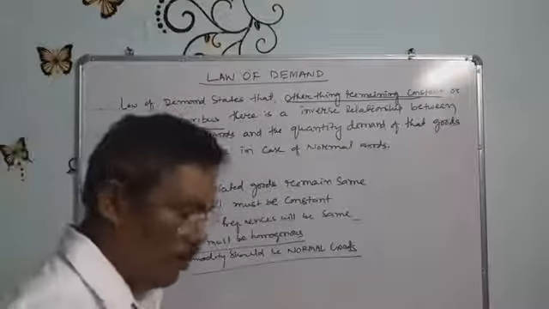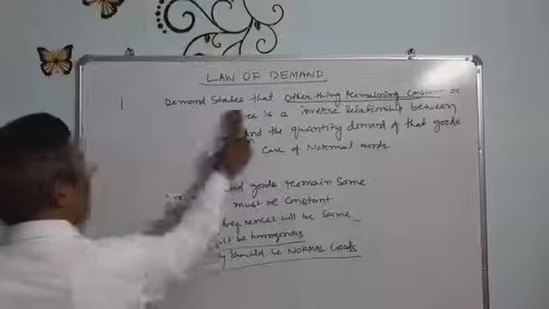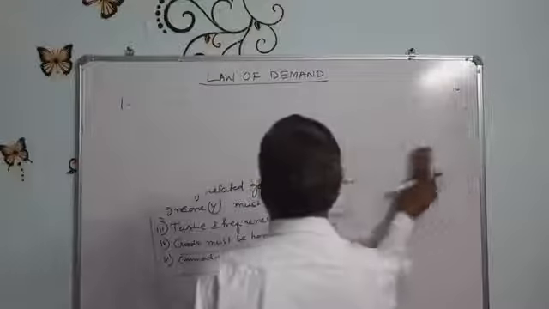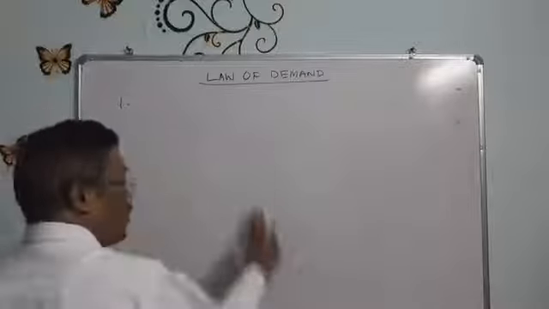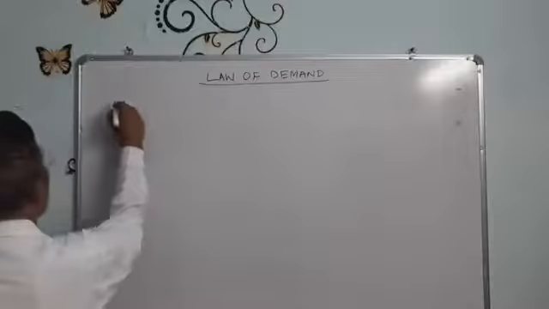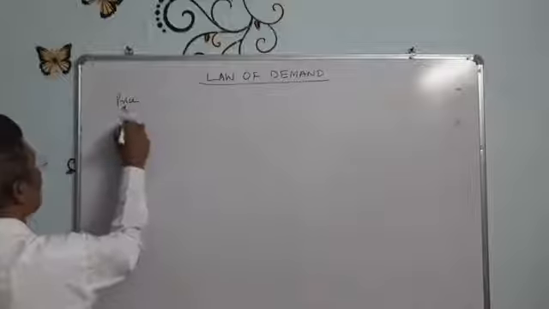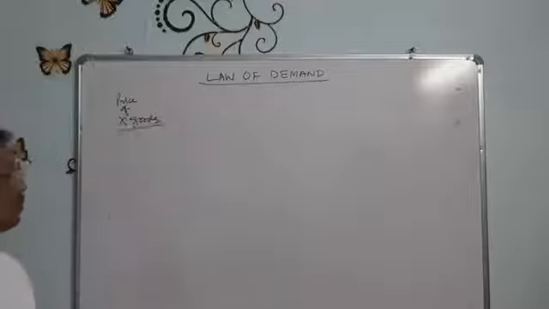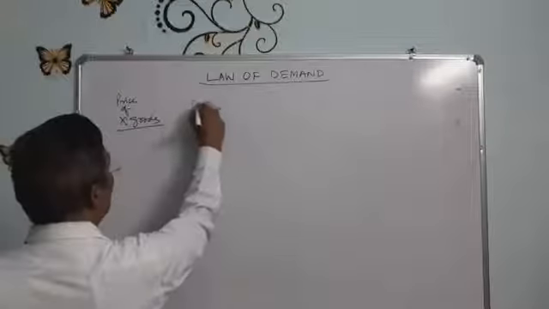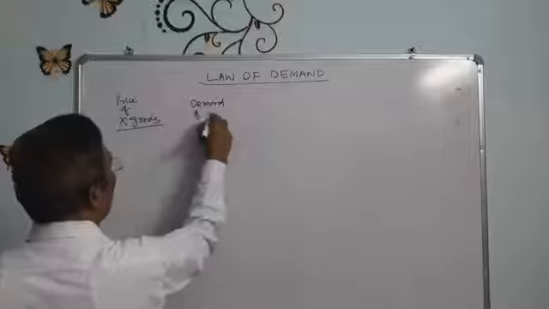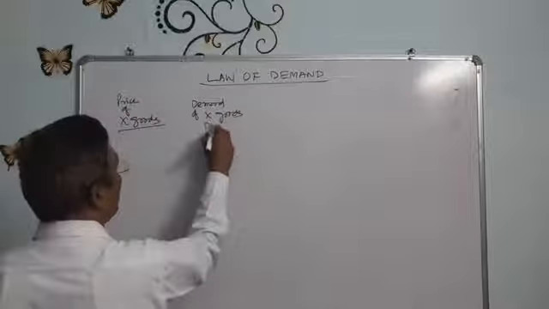So it means, if the price of X goods, any goods, either rasgulla or gulab jamun or any other goods, and the demand of X goods, Dx I may write here.